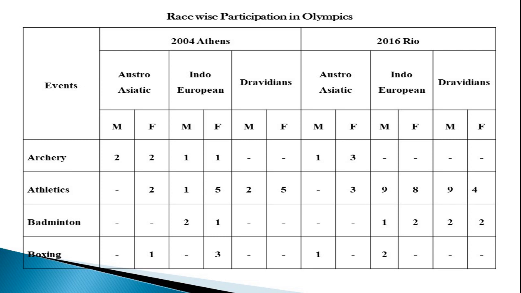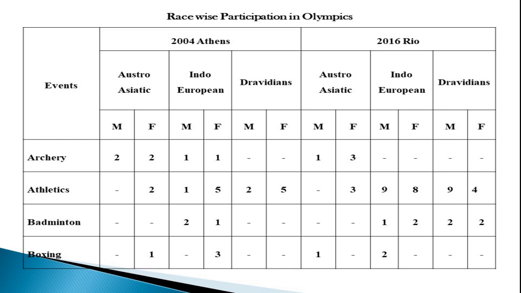We can say this is regarding the 2004 Athens. What about 2016 Rio? We can see the Austroasiatic representation is 3, Indo-European is 17, and the Dravidians is 13. Again, we can see the domination of the Indo-European and Dravidians. So, in athletics, mainly high physical standards are needed. The performance of the Austroasiatic is very low compared to the Indo-European and the Dravidians.